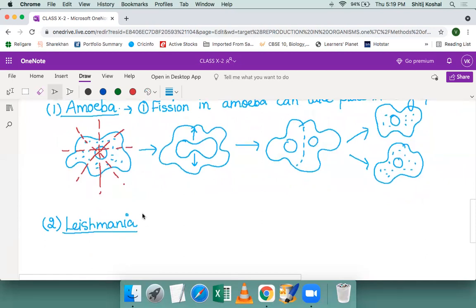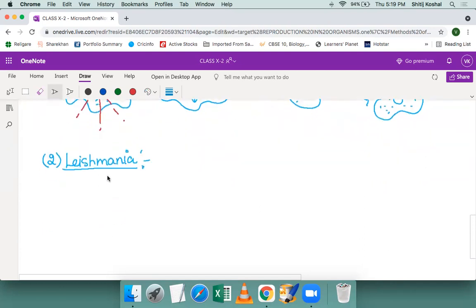The body structure of leishmania, though it is also unicellular, is little more complicated than amoeba. How does it look like? It looks like this, okay? And then a whip-like structure on its body with the nucleus inside. This whip-like structure is called as flagellum, which was not there in amoeba.